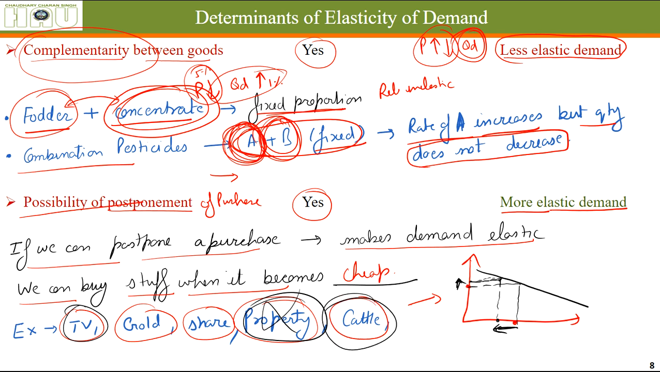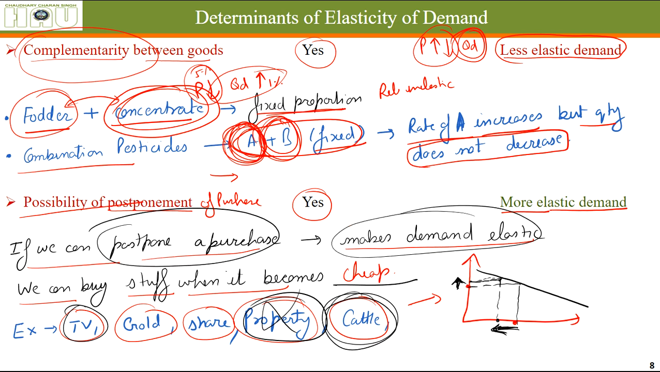Let's see cattle. The price of cattle has increased. People will wait to buy cattle. We will buy our buffalo after 6 months, when the price is reduced. We will not buy right now. So whatever the thing, if we can postpone its purchase, its demand is more elastic. When the price increases, we can reduce our quantity demanded, because people can wait to purchase that thing until it becomes cheap.